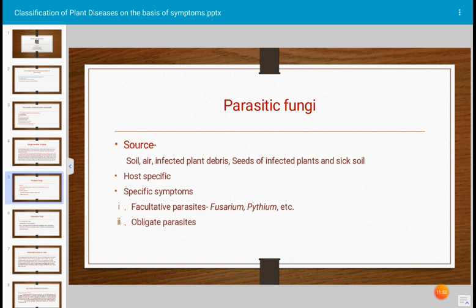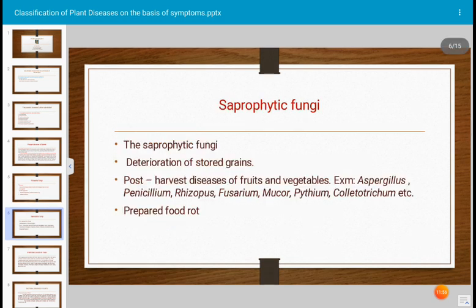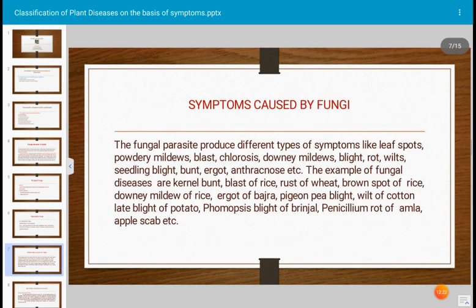Next, saprophytic fungi. These are fungi which are always present in soil, air, and humid environments. They are very common and responsible for heavy losses of stored grains, harvested fruits and harvested vegetables. Even prepared food and pickles are deteriorated by saprophytic fungi. Next, symptoms caused by fungi.